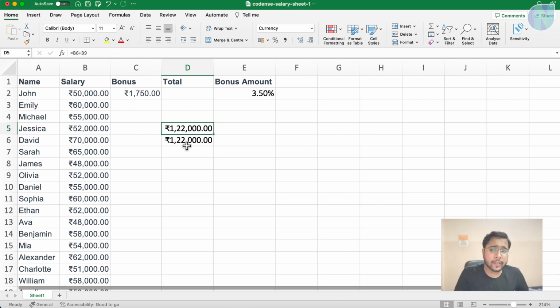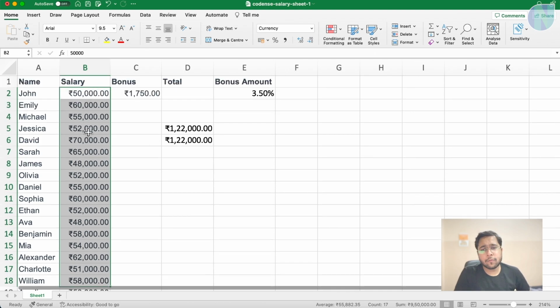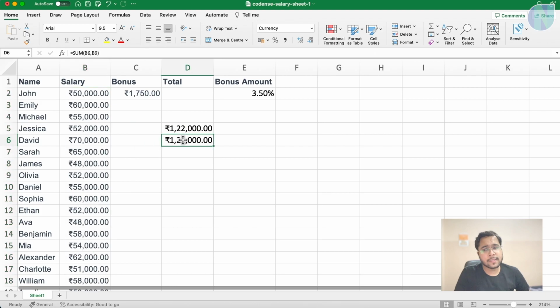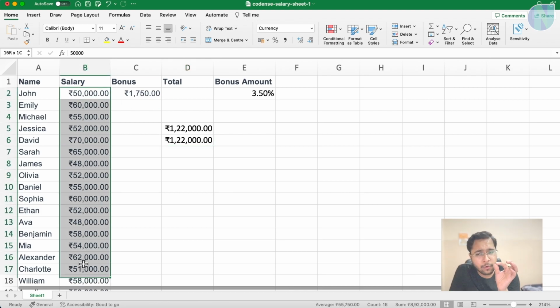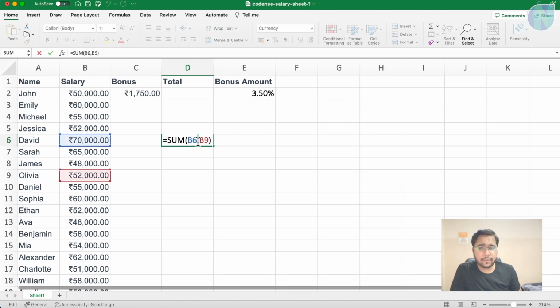Now, if you want to do it on a range, so suppose I want the sum from here to here, what will you do? Will you write something like B1, B2, B3, B4, B5, B6, B7 plus plus plus plus, or sum of B2 comma B3 comma B4? No. Here we will use range. Range means start from here and go up to something. So how to write a range? In this sum, instead of this comma, put a colon here. You can see B6 colon B9, and we are able to select all the range.